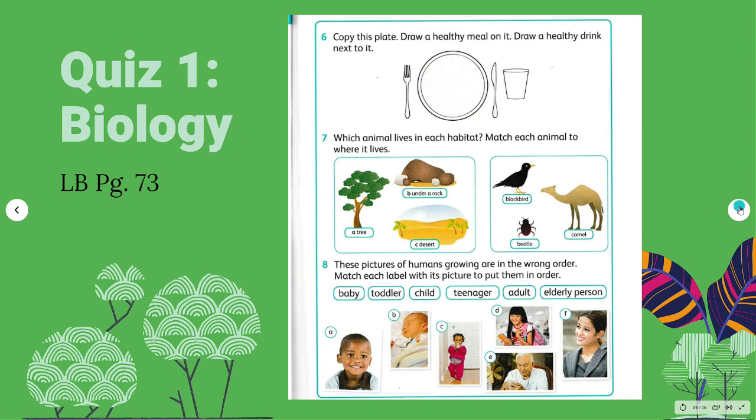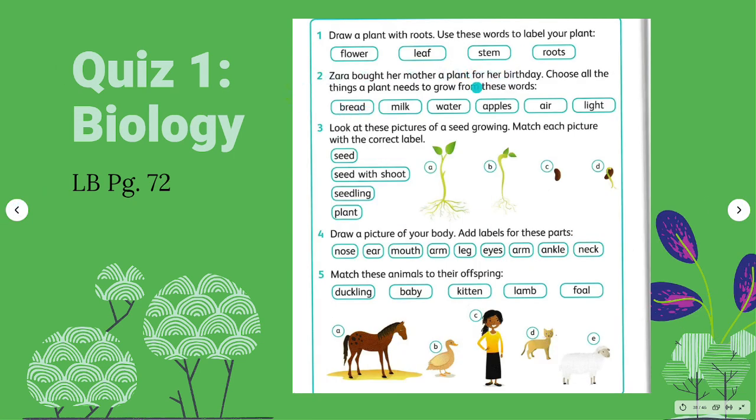Now, number 2, Zara bought her mother a plant for her birthday. Choose all the things a plant needs to grow from these words: bread, milk, water, apples, air, and light. So what do you think a plant needs to grow? Yes, we need water, air, and light. What about bread? Can a plant eat bread? Or can a plant drink milk? What about the apples? All right, a plant doesn't need those. Only water, air, and light, for it to grow healthy.